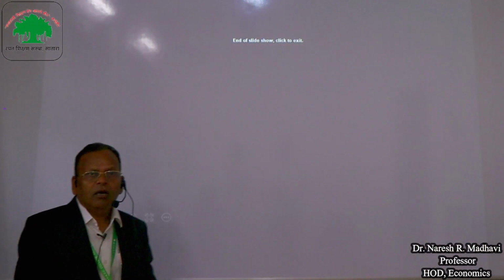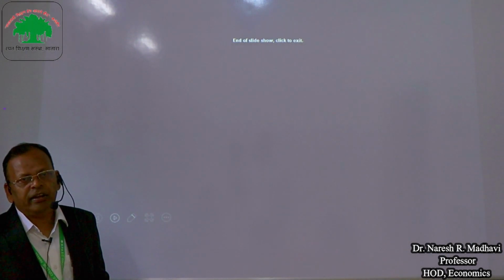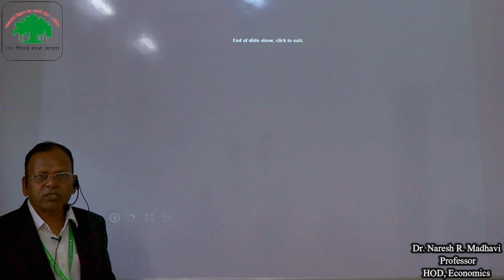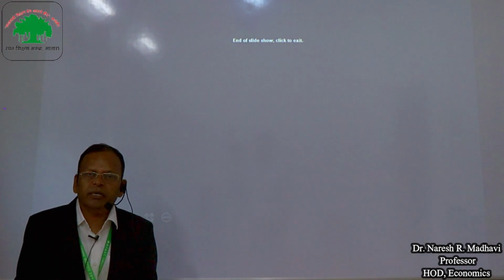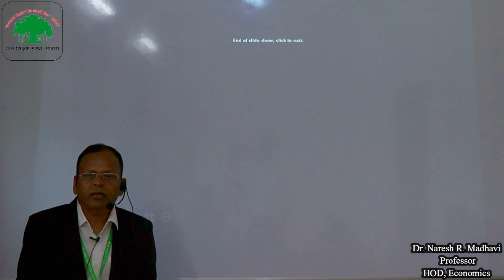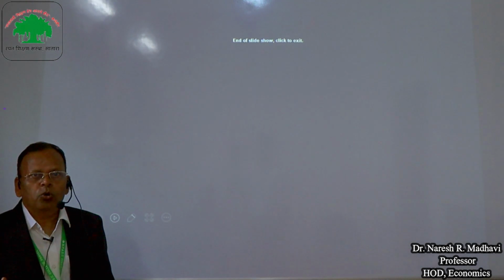So these are the properties of the indifference curve. First, the indifference curve slopes downward from left to right. Second, the indifference curve is convex to the origin. Third, indifference curves cannot intersect each other. And fourth, a higher indifference curve represents higher satisfaction to the consumer.